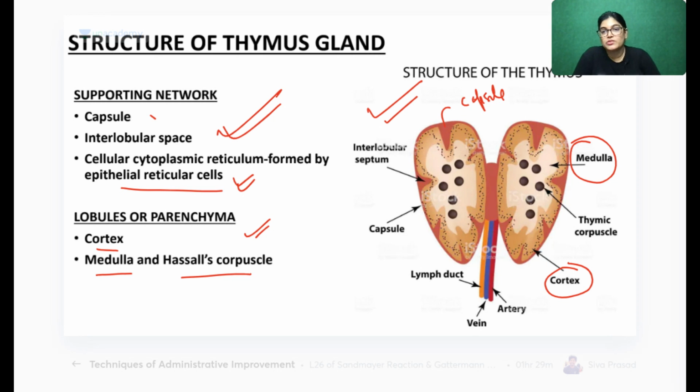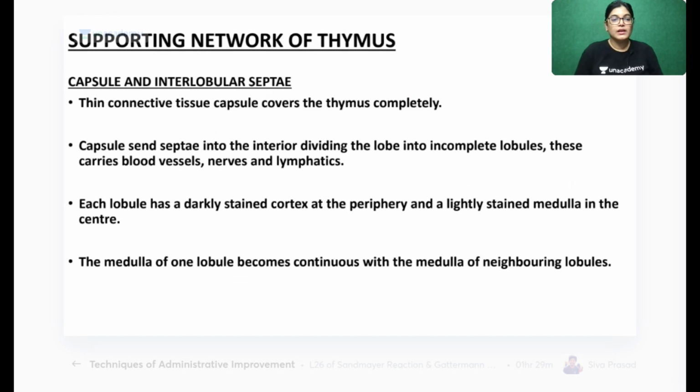It's a primary lymphoid structure, primarily producing T lymphocytes, which then get modified and destined for cell-mediated immunity. It's a very important structure, and that is the reason it is called a primary lymphoid structure.